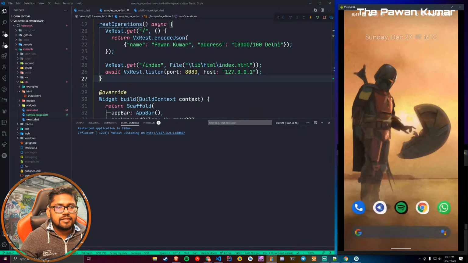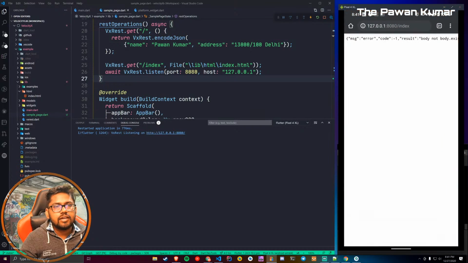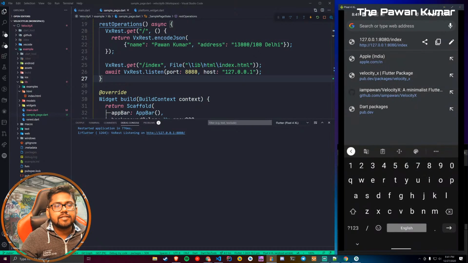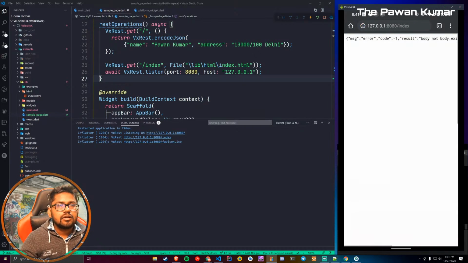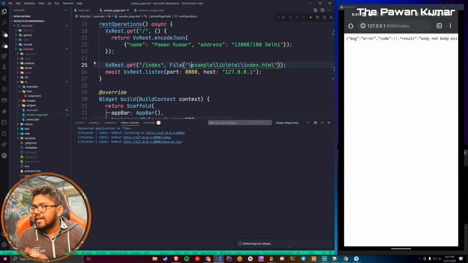And yeah, this is more or less about this stream, guys. There is nothing much we have. One more thing is pending, I'll show you. There are some more utilities which you can use basically. The path is something hard to figure out right now, because I don't know when it went to this mobile, what might be the path of this HTML file. But if you provide the right path,